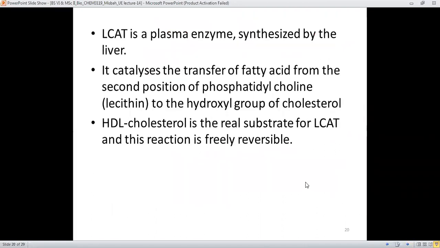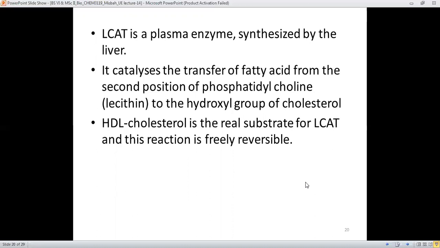And LCAT is the plasma enzyme which is synthesized by the liver, and it catalyzes the transfer of the fatty acid from the second position of the phosphatidylcholine lecithin to the hydroxyl group of the cholesterol. And HDL cholesterol is the real substrate for LCAT.